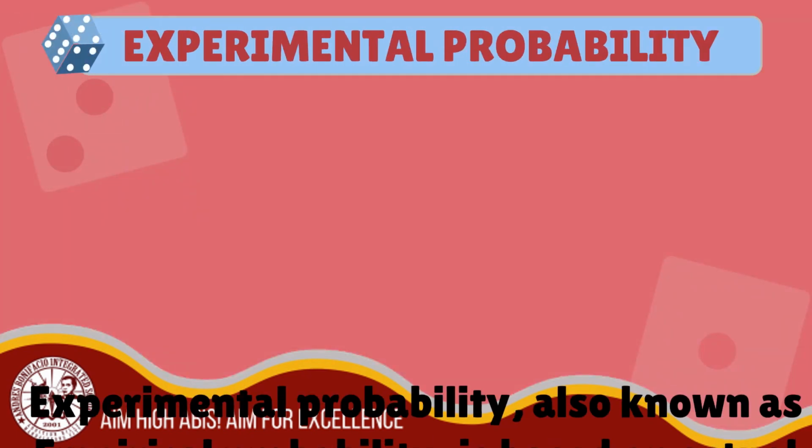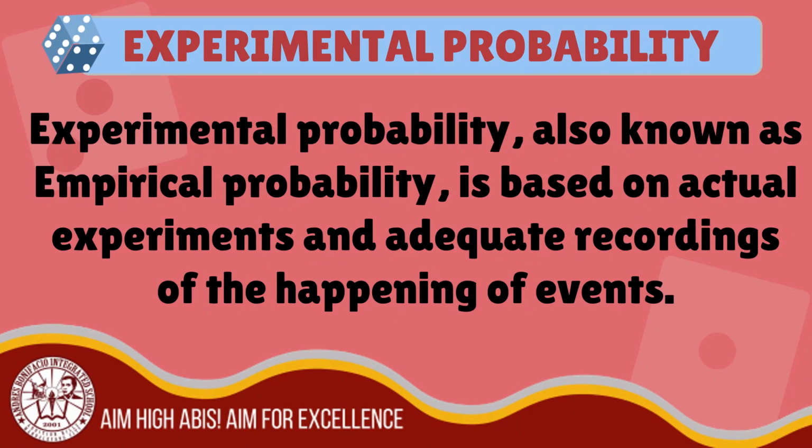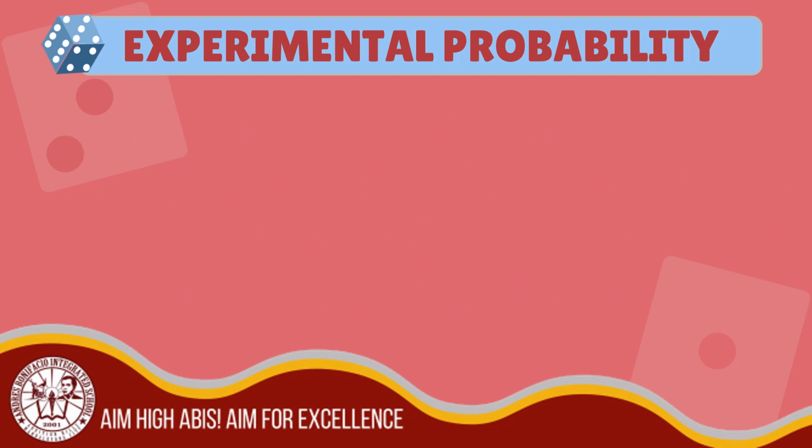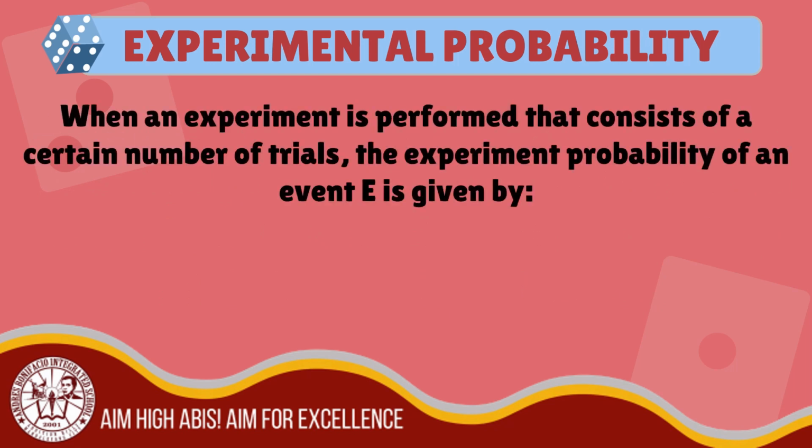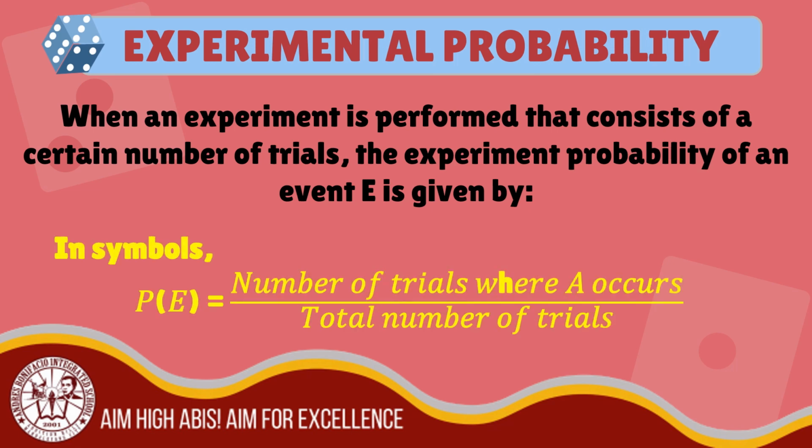Experimental probability. This is also known as empirical probability. It is based on actual experiments or adequate recordings of happening of events. When an experiment is performed that consists of a certain number of trials, the experimental probability of an event E is given by: probability of event is equal to the number of trials where E occurs divided by the total number of trials.